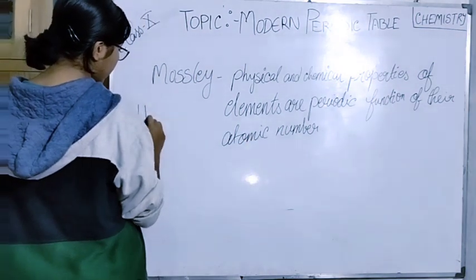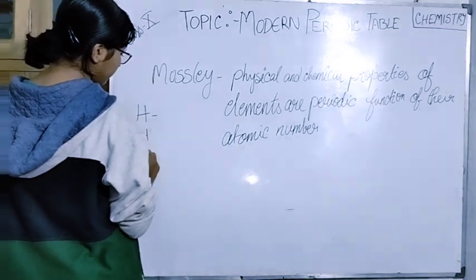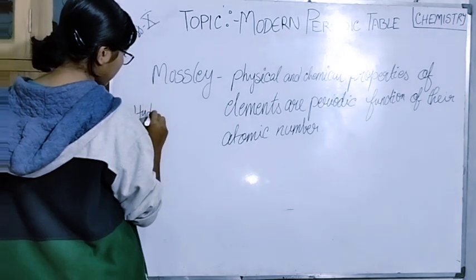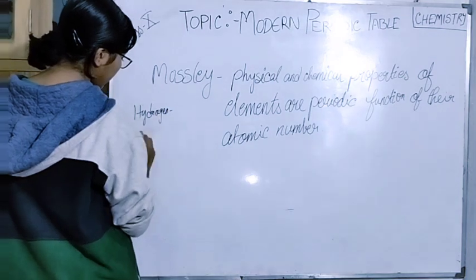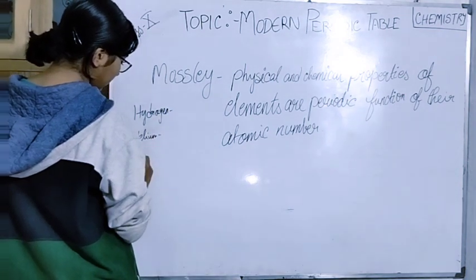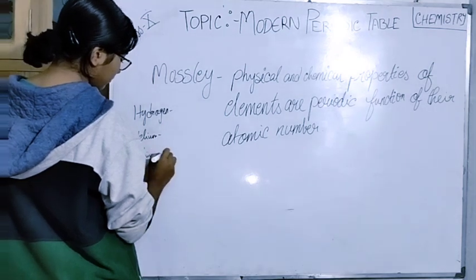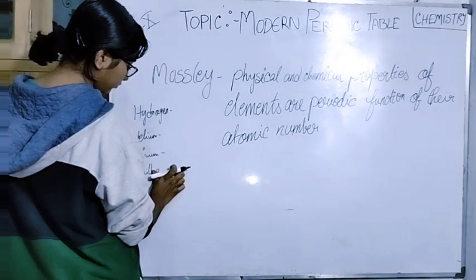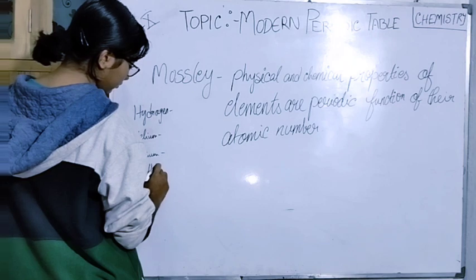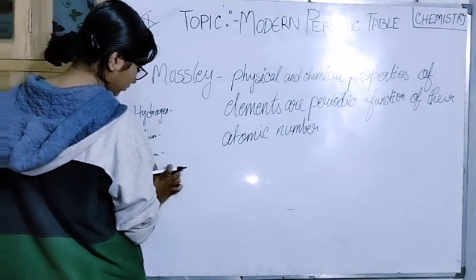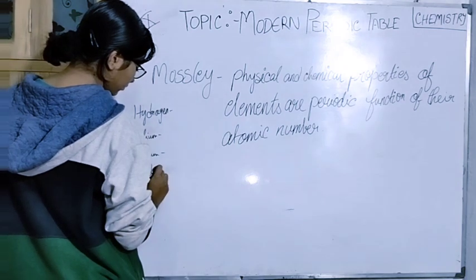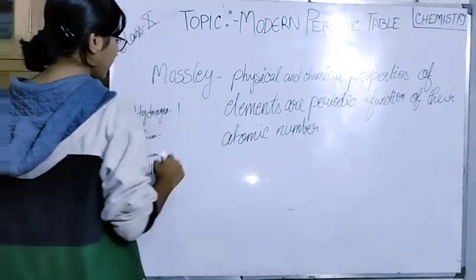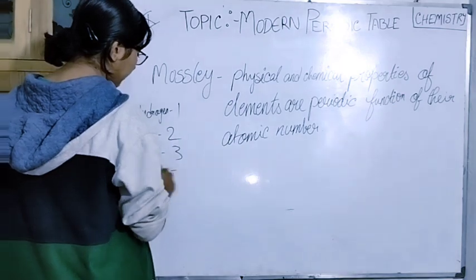It means the elements that we use, that is hydrogen, helium, lithium, beryllium: hydrogen has 1, helium has 2, lithium has 3 and beryllium has 4.